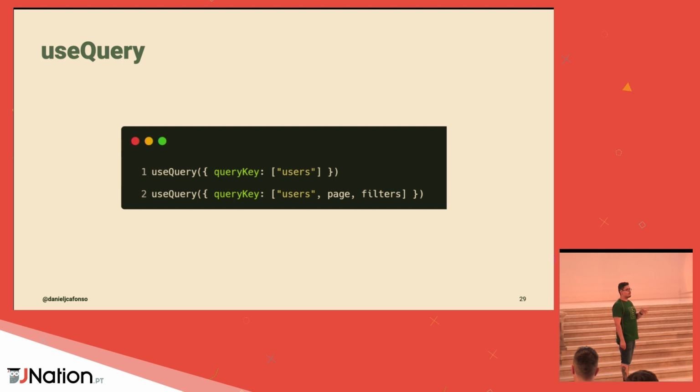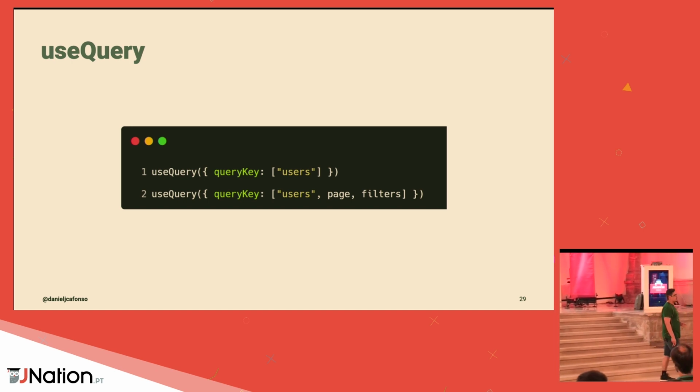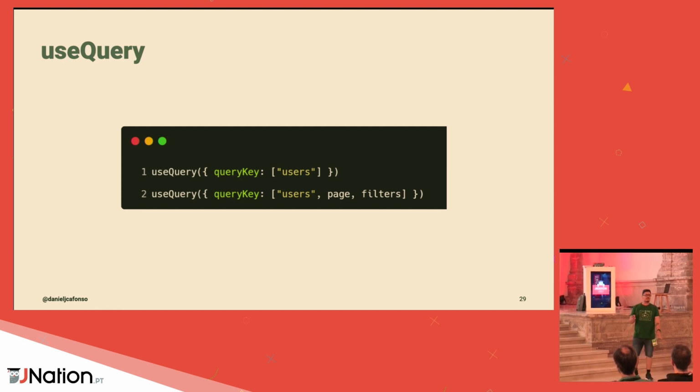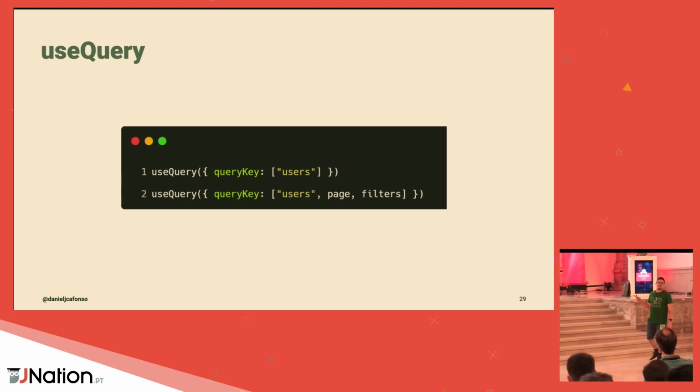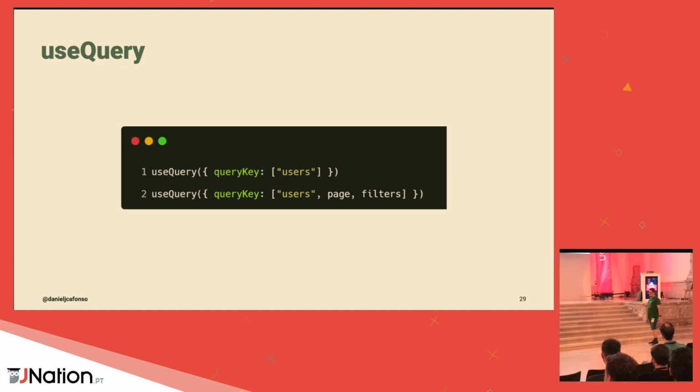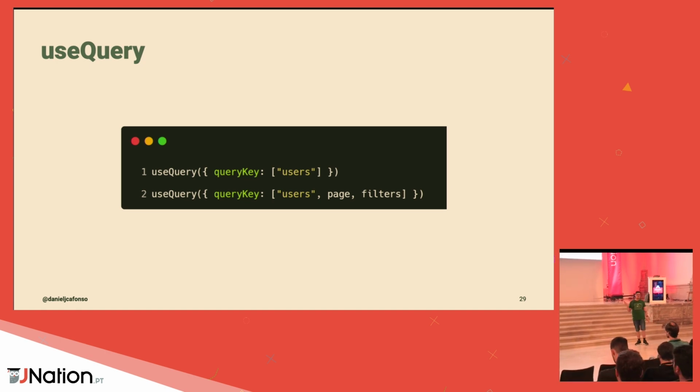Now, probably some of you that already used React Query out there might be thinking, in my code, I have it as an object. Yes, because probably you're on a version prior to v4. Until v3 of React Query, you could use whatever you want in your query key. It could be a string, an object, an array, whatever. Since v4, it was strongly encouraged to move into arrays, and now with v5, which is in alpha right now, but I suppose it's about to be released anytime soon, it's enforced, so query keys need to be arrays.